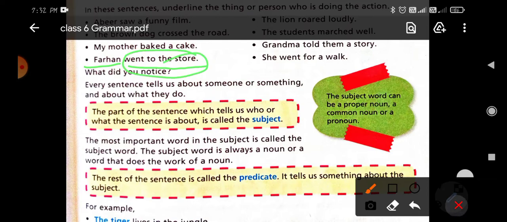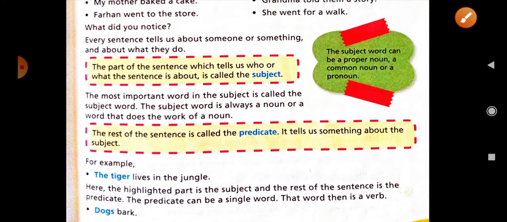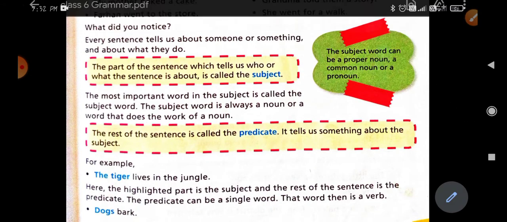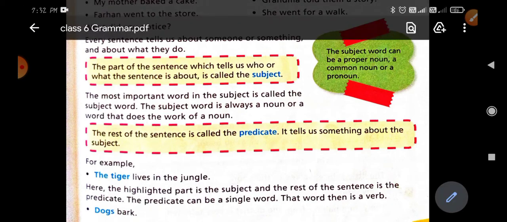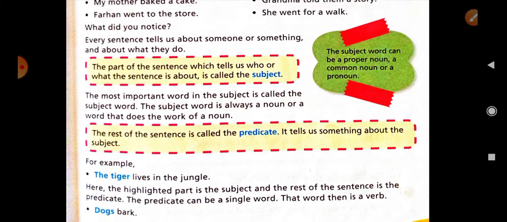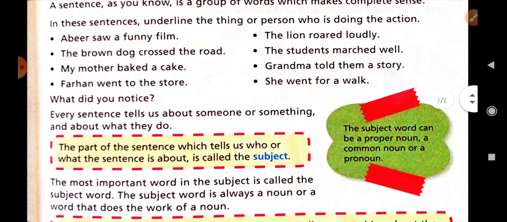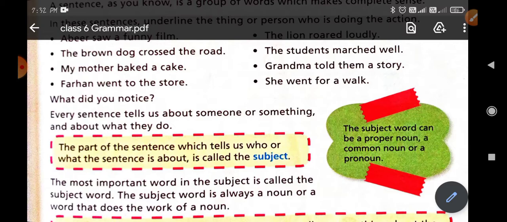You can see here the definition of the predicate. The rest of the sentence is called the predicate, and it tells us something about the subject. It means what the subject does, or what the subject's action is, is represented by the predicate. Here is "Farhan went to the store", and what is the work of the subject? The work of the subject is "went to the store". So each group of words like "went to the store" is a predicate word.